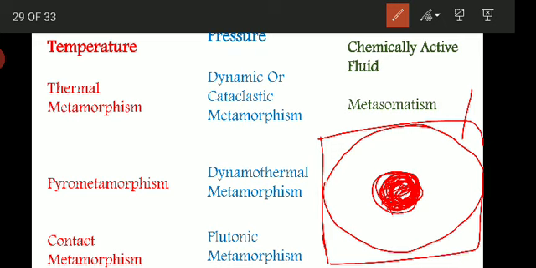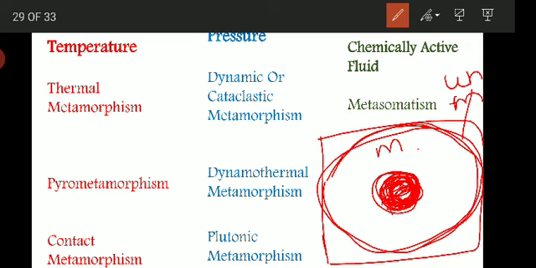So these are unmetamorphosed rocks, and these are the metamorphic rocks, and this portion which is in contact with the magma is called the magmatic aureole.